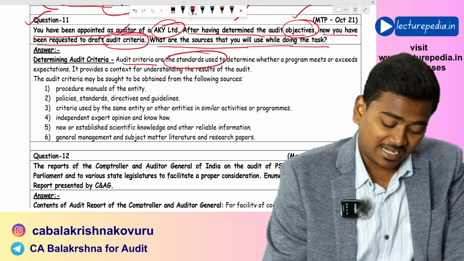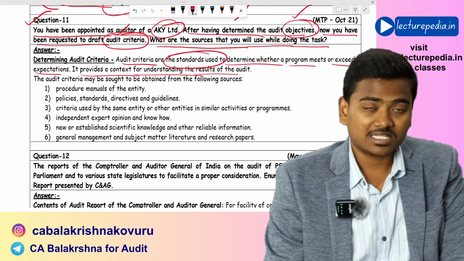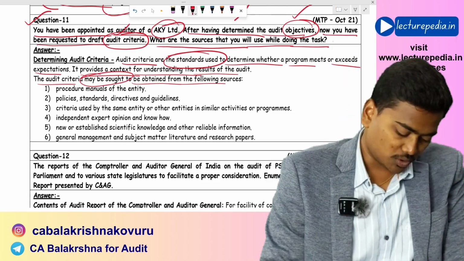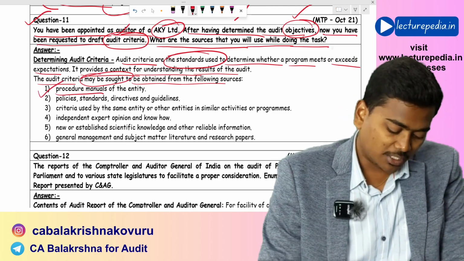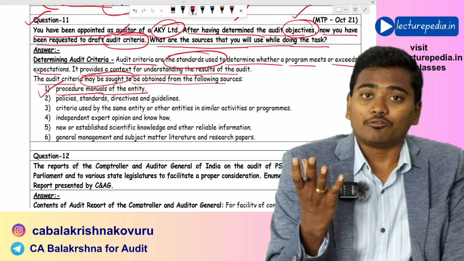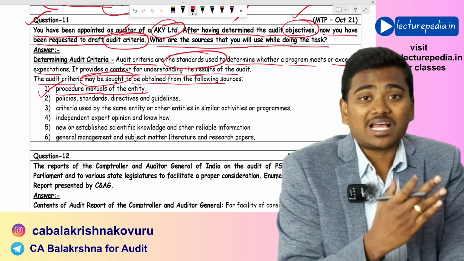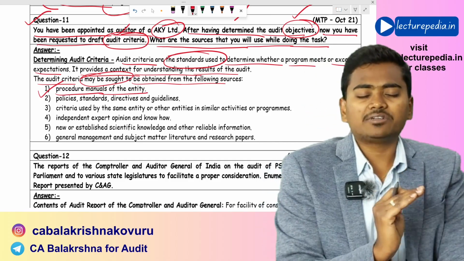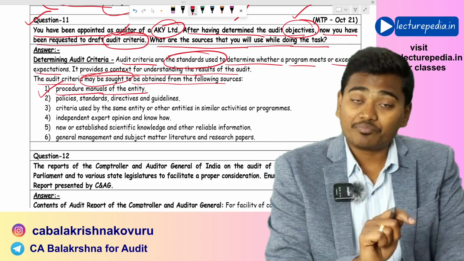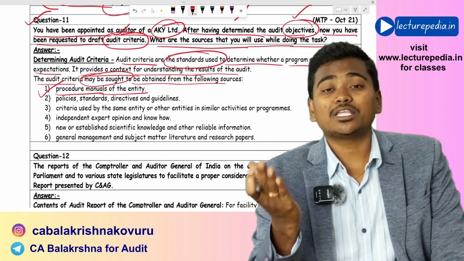Now, audit criteria are standards used to determine whether a program meets or exceeds expectations. It provides a context for understanding the results of the audit. Now, the audit criteria may be sought to be obtained from the following sources. What are those sources? First one, procedure manuals of the entity. The auditor can go through various procedure manuals of the entity. Whether the activities have been conducted by the entity by following the procedures that have been listed in the manuals of the entity, the auditor can check. So the procedure manual can become the benchmark, can become the audit criteria.